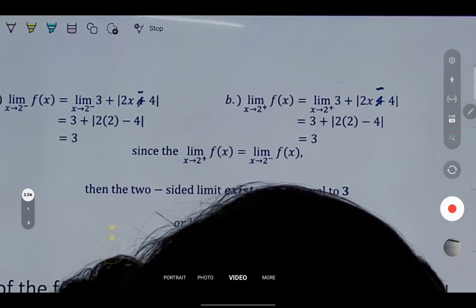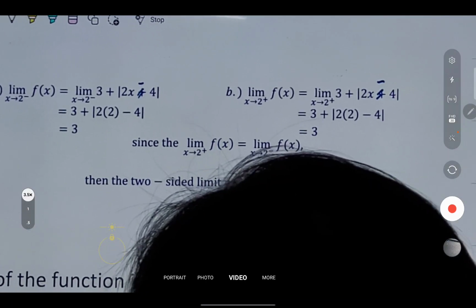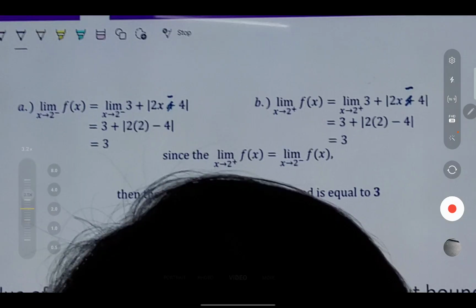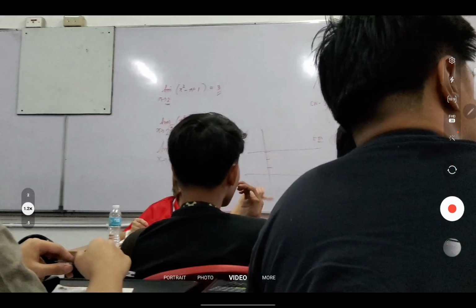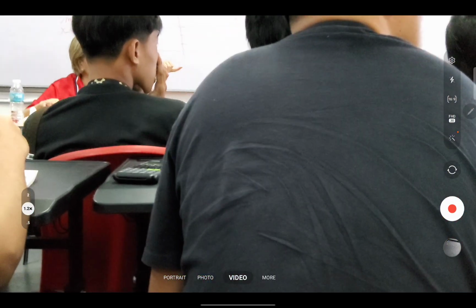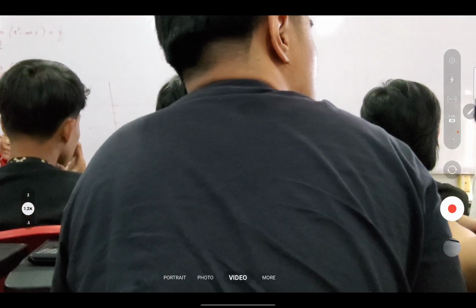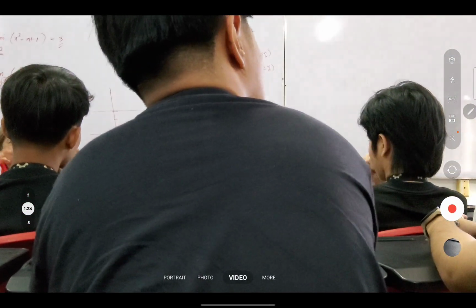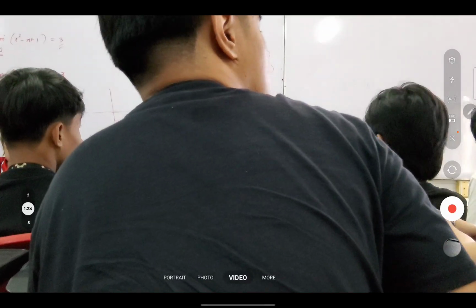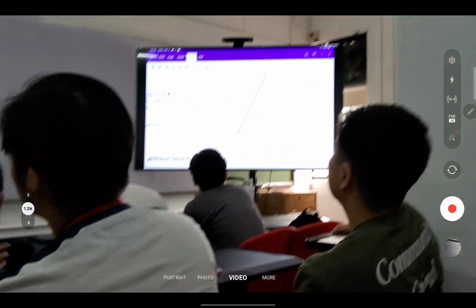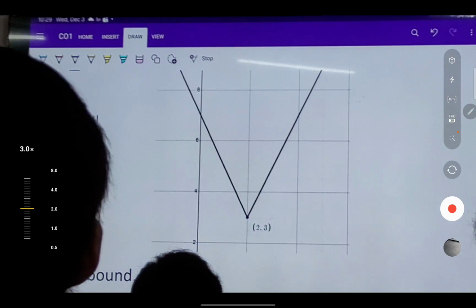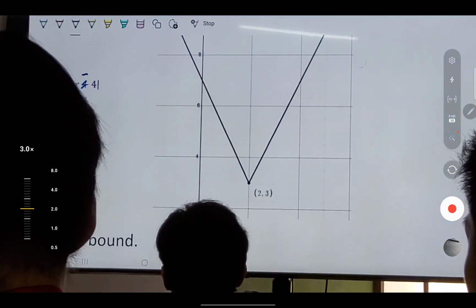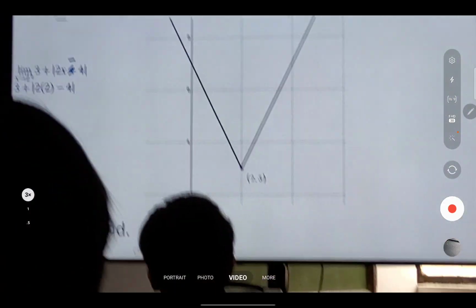Okay guys. Pay attention now. So ito na yung right and left. What's the graph of the function? You know that pagka absolute value, either nakaganon o nakaganon. So this is the graph of the function. Pag tinignan nyo ulit sa graph, meron siyang point-to-point intersection. So again, by just looking at the graph, ano yung limit coming from the right of 2? 3. Very good.